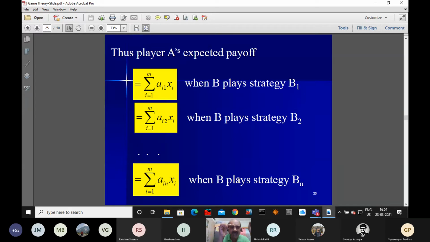So we'll write maximize nu, subject to: summation over i varies from 1 to m, ai1 xi greater than or equal to nu. Second one, summation over i from 1 to m, ai2 into xi greater than or equal to nu. And the last one, summation over i from 1 to m, ain into xi greater than or equal to nu. And that nu we want to maximize. Okay, that's all.